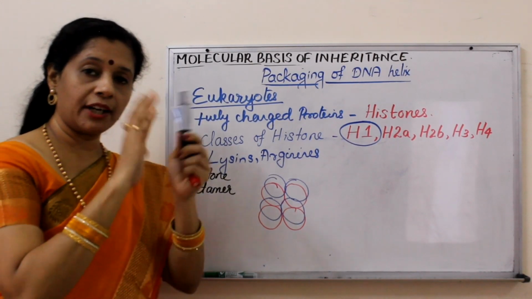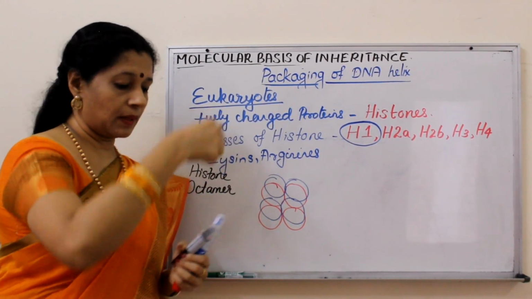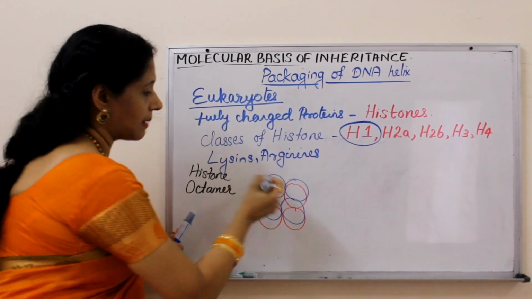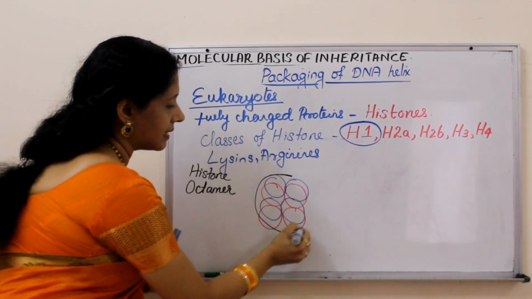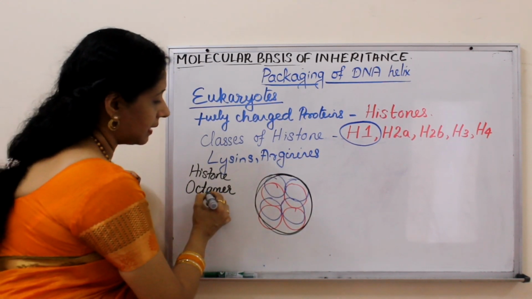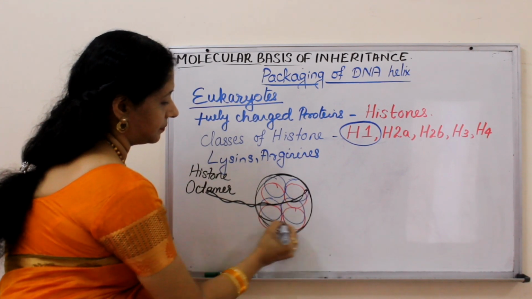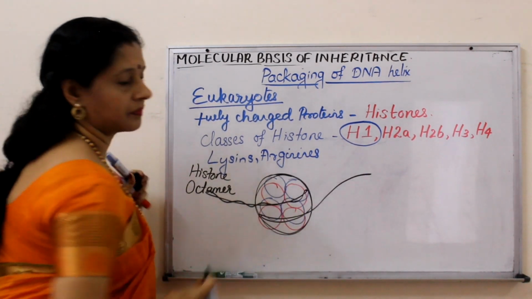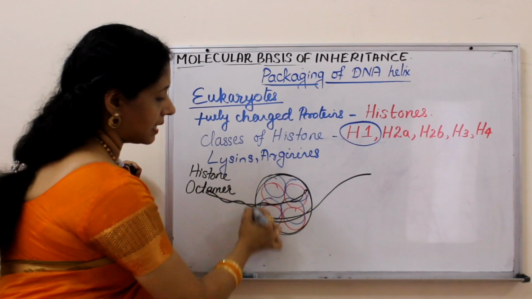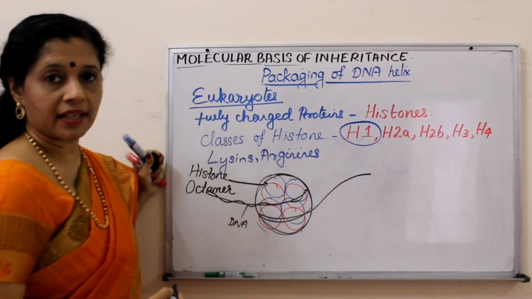Now this is kind of a spherical structure. Over this the DNA will wrap around. Suppose I am just defining it like this, a spherical structure. Over this who is coming? The DNA will come. So it's like this only. So this is the histone octamer. This is our DNA strand.